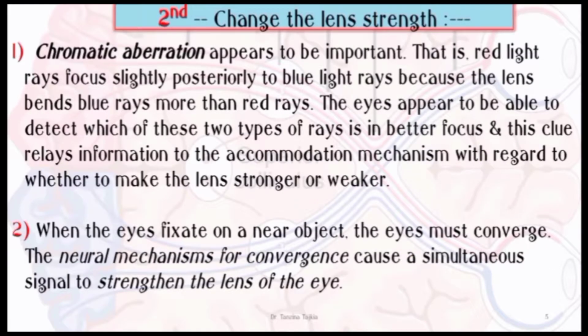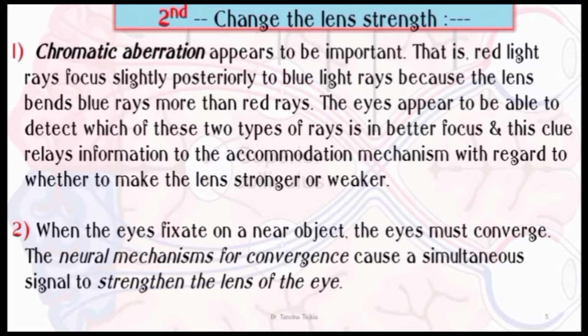These clues include, at first, chromatic aberration, which appears to be important. That is, red light rays focus slightly posteriorly to blue light rays because the lens bends blue rays more than red rays. The eyes appear to be able to detect which of those two types of rays is in better focus, and this clue relays information to the accommodation mechanism with regard to whether to make the lens stronger or weaker.